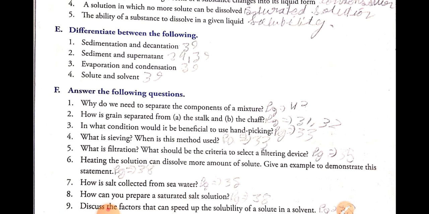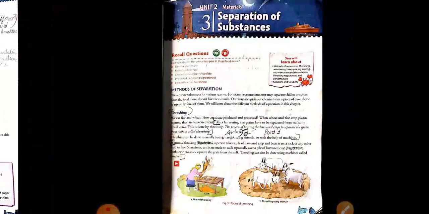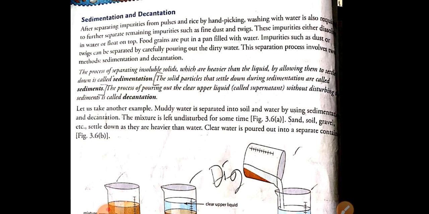Differentiate between the following: sedimentation and decantation. For this you will write the definition from the page here.